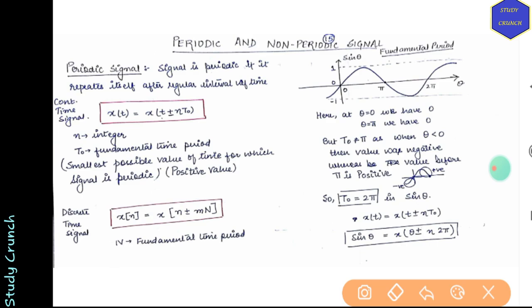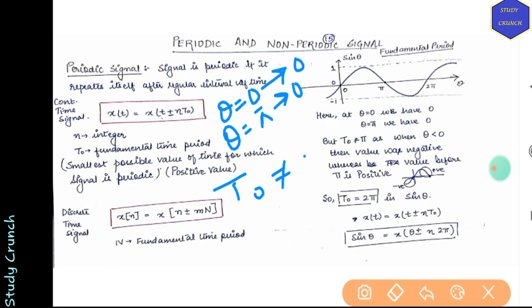So let's find out, if we have sin theta, what will be the fundamental time period of sin theta? We know that at theta equal to 0, we have the value 0, and at theta equal to pi, we have 0 again. So this will be the repeating value, but t0 will not be equal to pi.